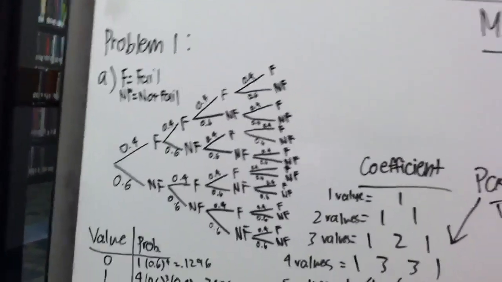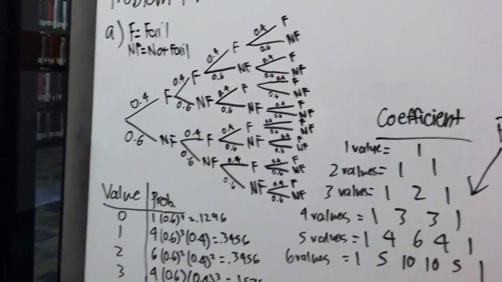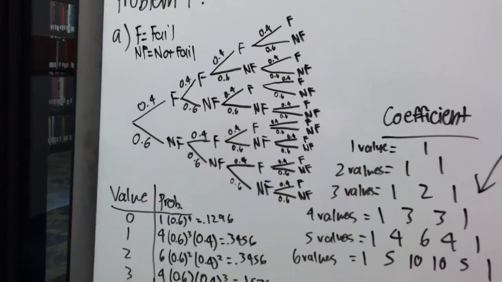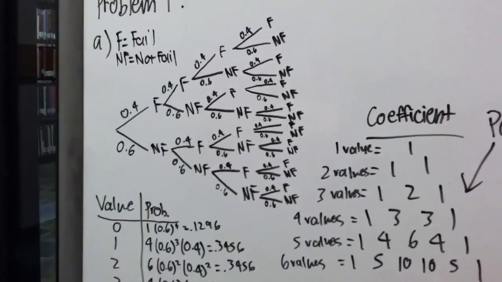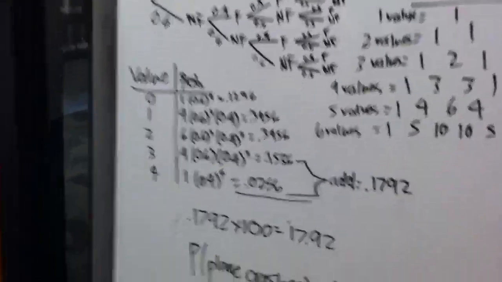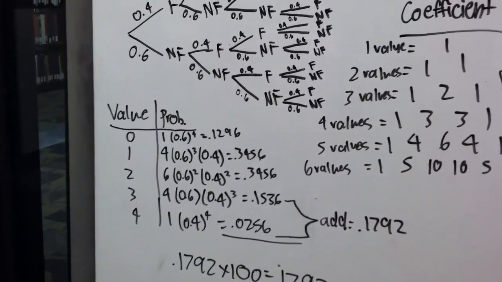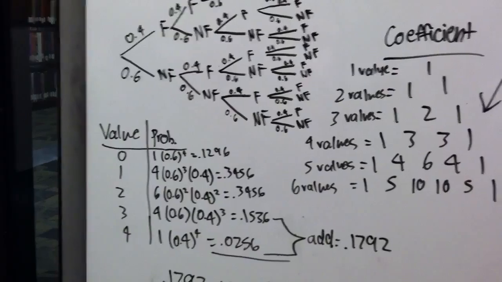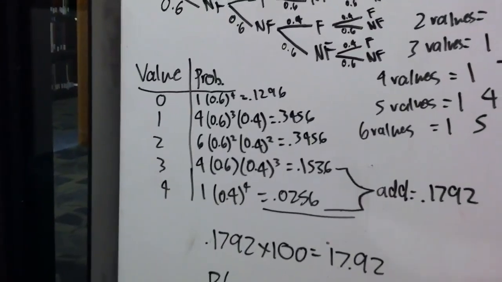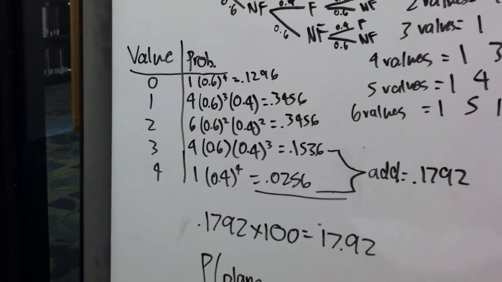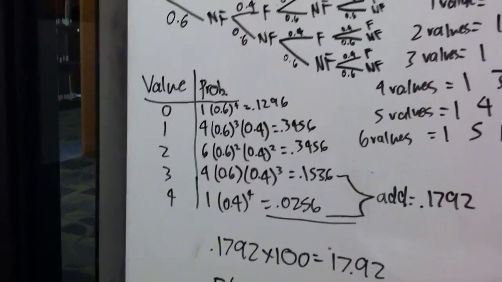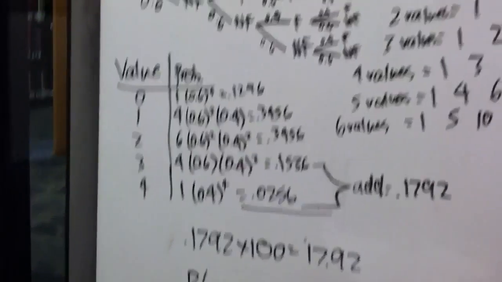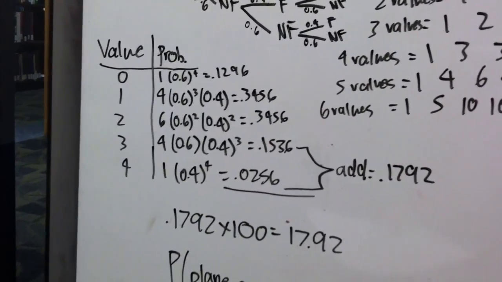So since we've made our diagram and we can visually see what the probability is for either all 4 engines failing, 3 engines failing, we can make a table now. We can make a table of the probability of exactly how many engines would fail. In this table, the values are 0, 1, 2, 3, and 4, representing if no engine fails, 1 engine fails, 2 engines fail, and the probabilities are right there.